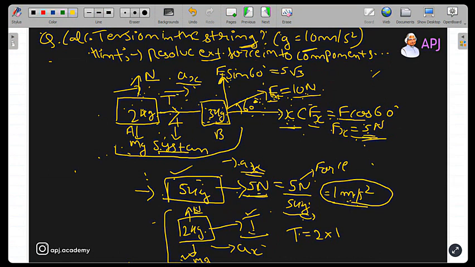Tension was present in the string, and tension force was responsible to pull this 2 kg block along the x-axis. And the only force which is present along the x-axis, or in the horizontal direction, for this 2 kg block is your tension.